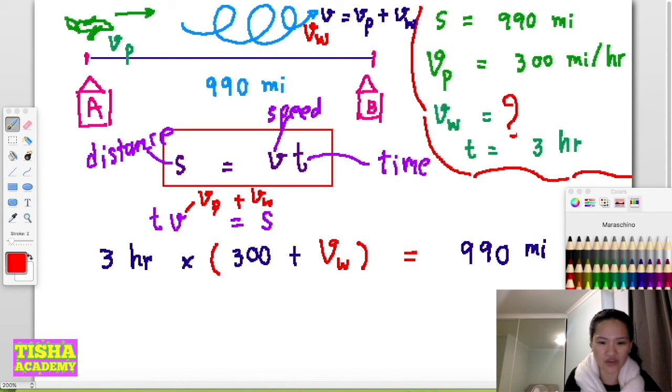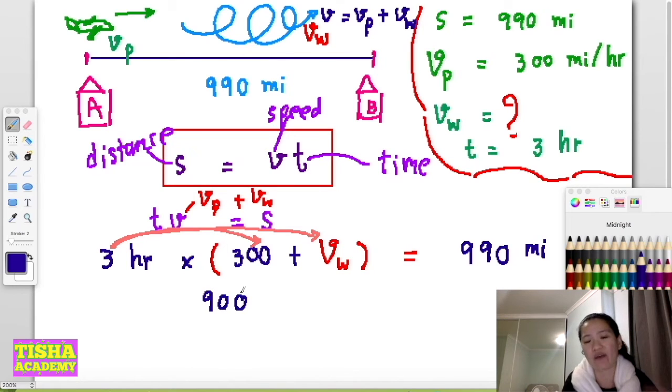Multiply 3 with 300 and multiply 3 with VW. So 3 multiplied by 300 is 900, and 3 multiplied by VW is 3VW, and it equals 990.